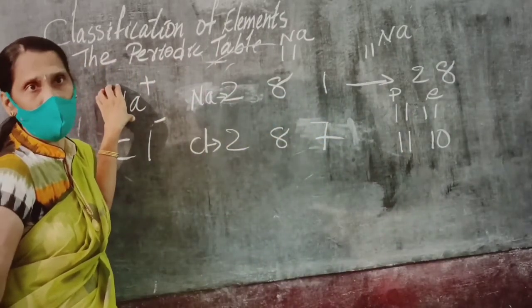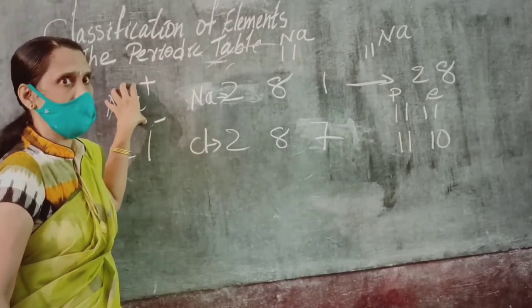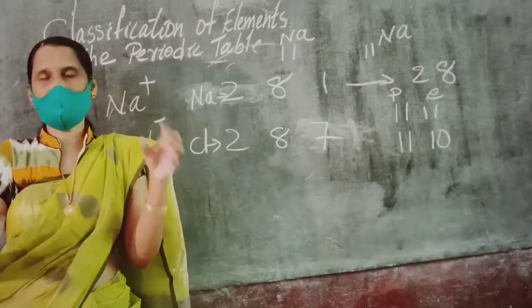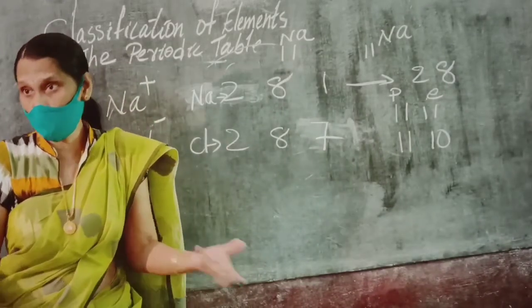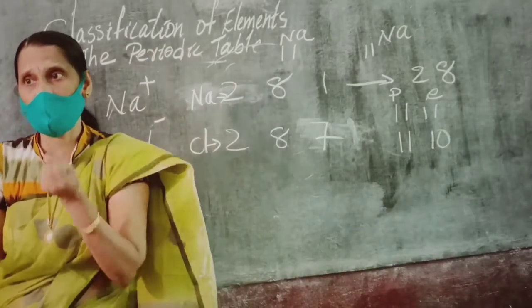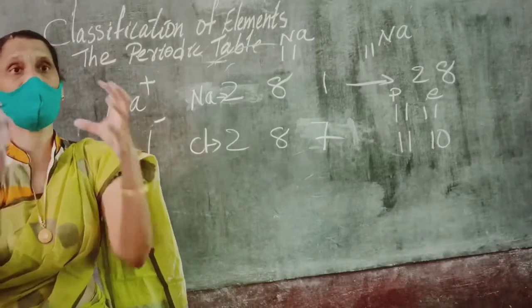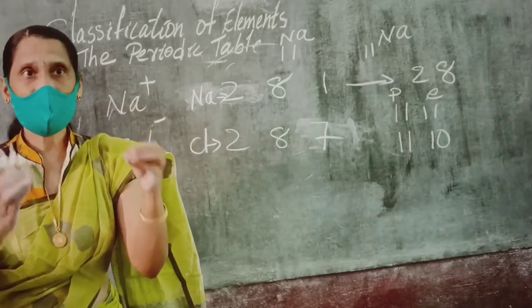So it is a positive ion. When it has a positive charge, you can suppose the number of protons is more than the number of electrons. What will it do to the outermost shell? The nucleus will attract it towards its side.